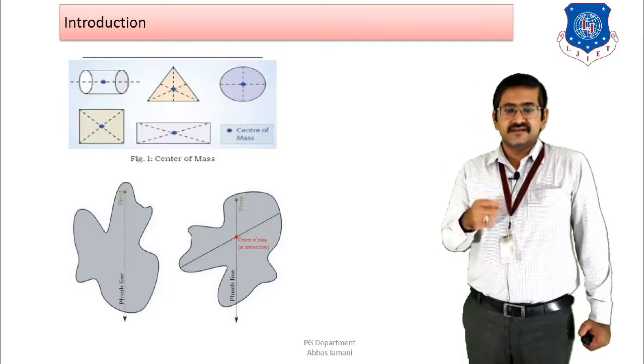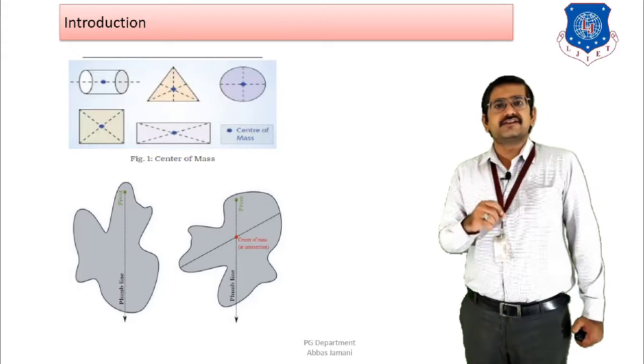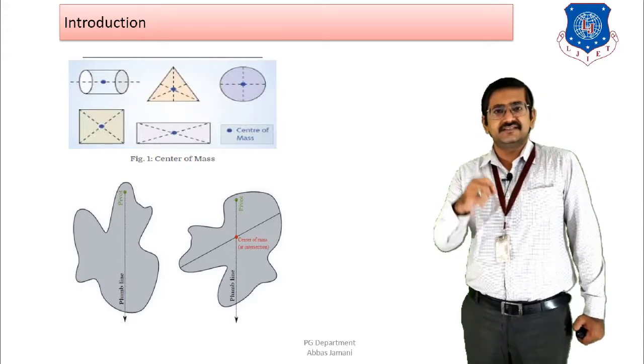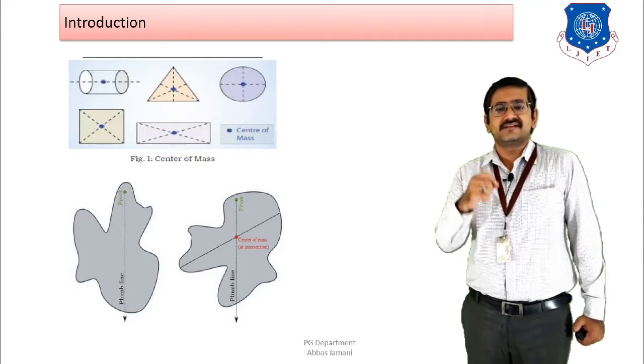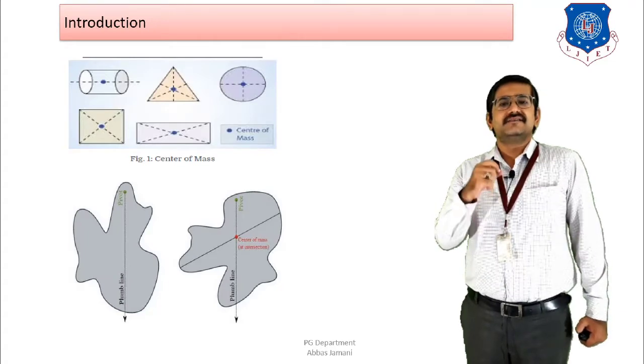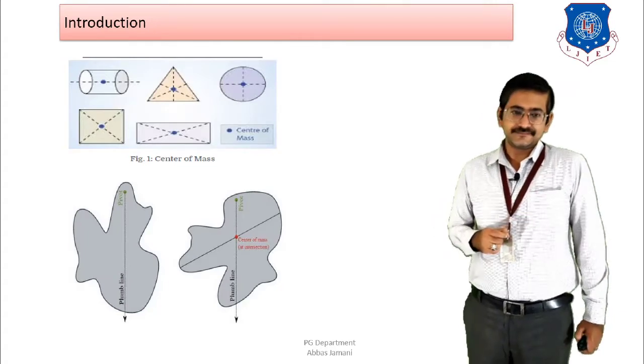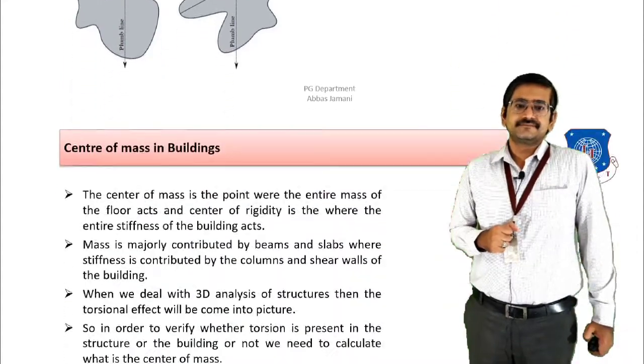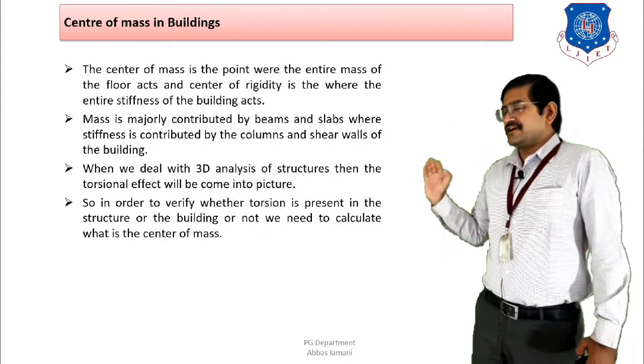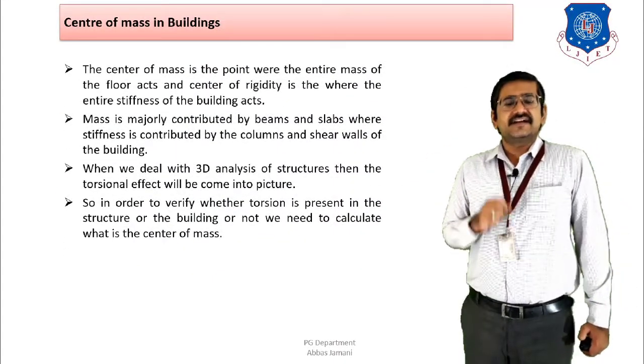And one of the reasons is this: if you have irregular geometry, then as a result of that there will be a difference in the center of mass and center of stiffness, and as a result of that the change is likely to be there, right?